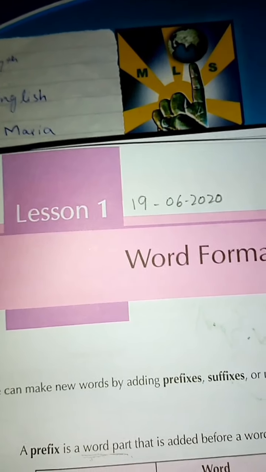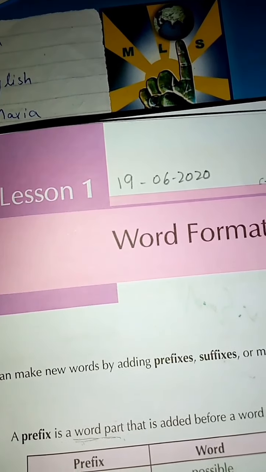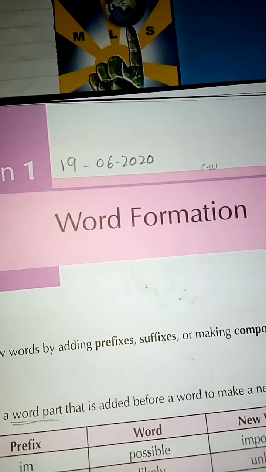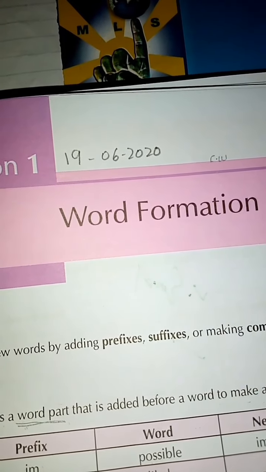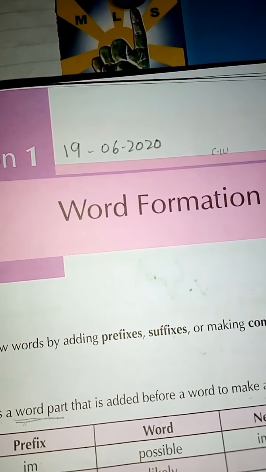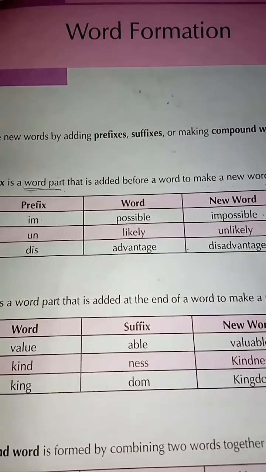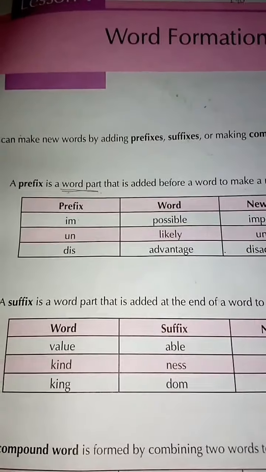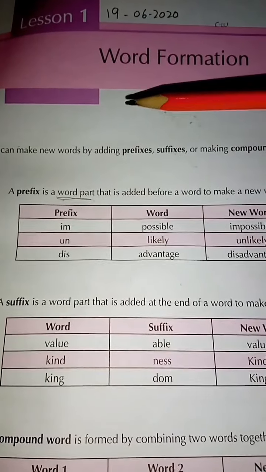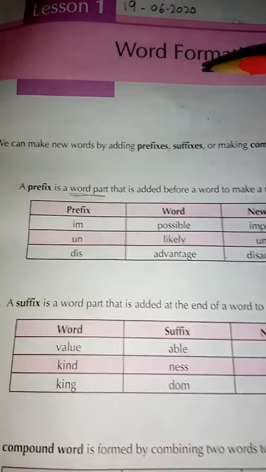And students, today we are going to do grammar book lesson number 1, that is word formation. So for that, take out your grammar books and your pencils and your erasers. First of all, we will look at what are the words. So a group of letters make a word. So in this lesson we are going to learn about word formation.